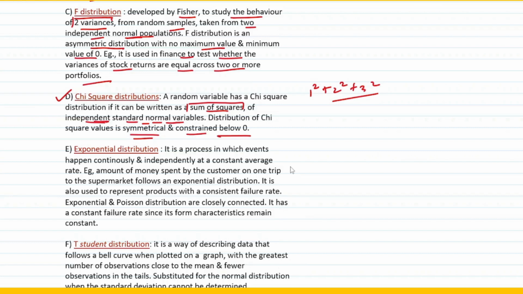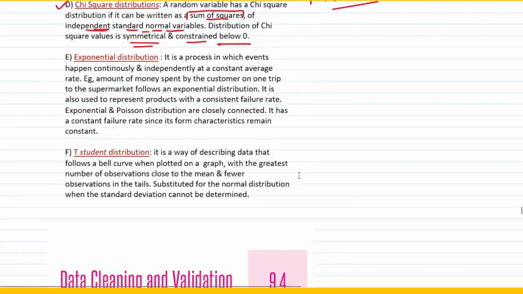So what is the chi-square distribution? A random variable has a chi-square distribution if it can be written as a sum of squares of independent standard normal variables, and the distribution of chi-square values is symmetrical and constrained below 0. Right? Okay, then you come to something called an exponential distribution.